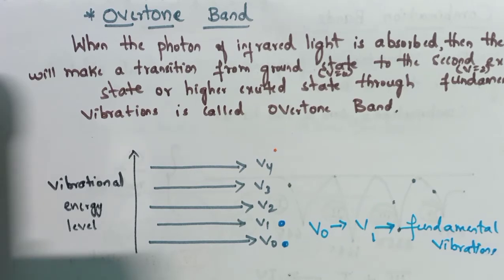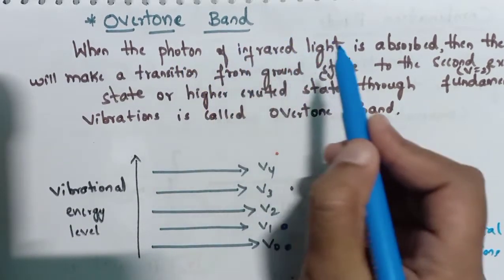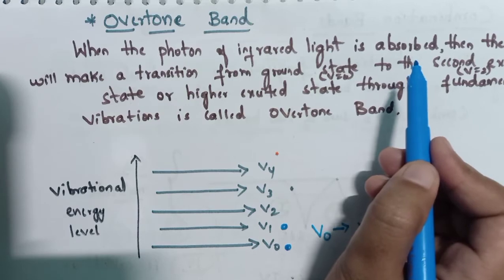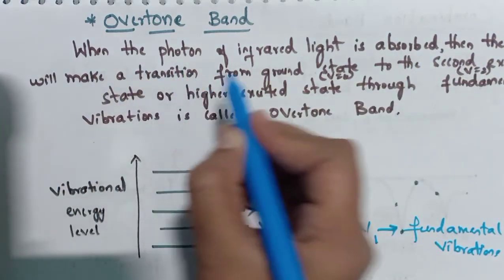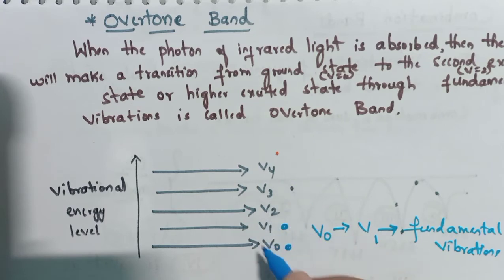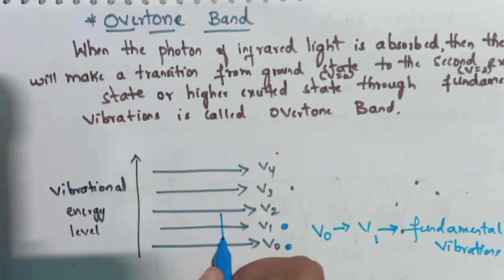In the overtone bands, when the photon of infrared light is absorbed by a molecule under study, the molecule will make a transition from the ground state to the second excited state. In the fundamental vibration, the molecule was making a transition from the ground state to the first excited state. But in the overtone bands, the molecule will make a transition from the ground state, that is from V0 to V2, V3, V4, through the fundamental vibrations, that is V0 to V2.